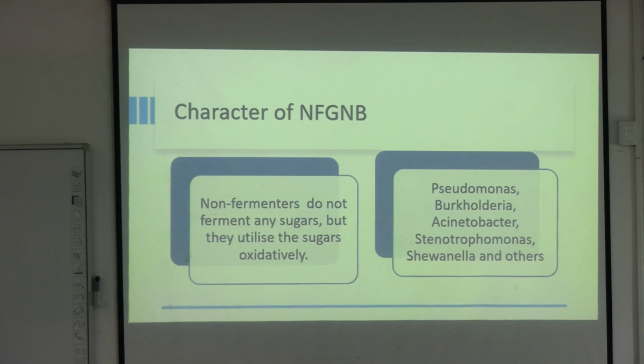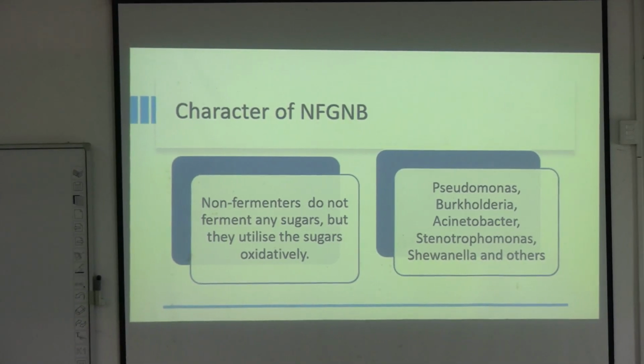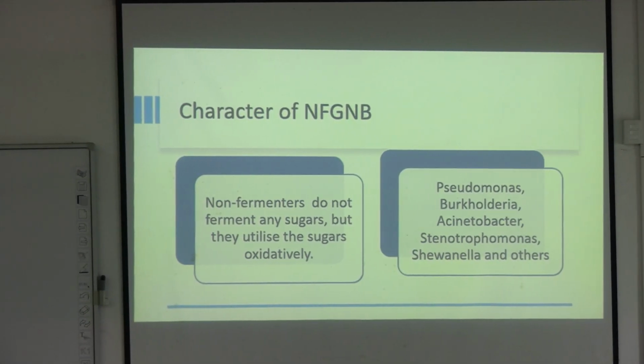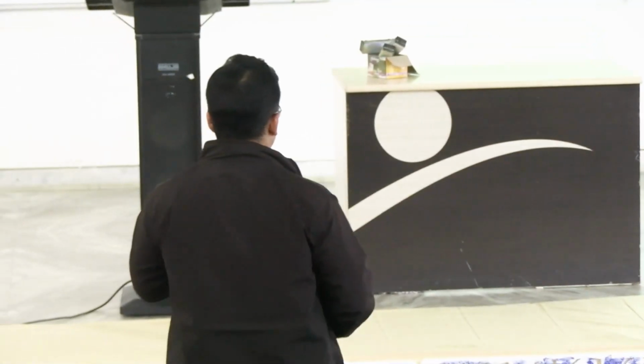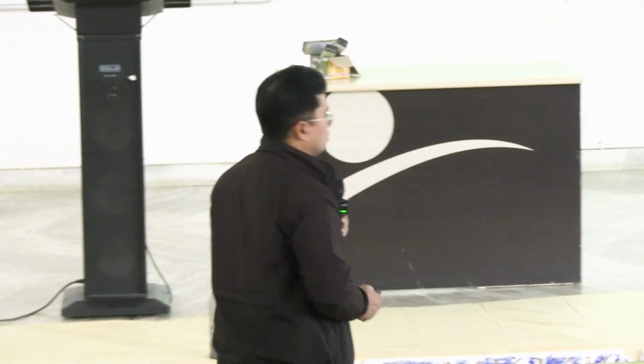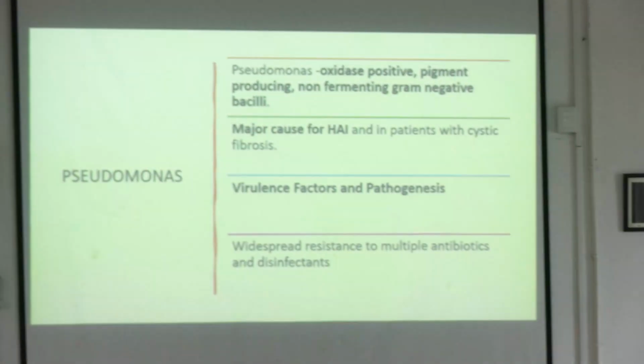Obligate মানে they cannot survive without that thing, আর facultative মানে they can survive without that thing, correct. So the most important bacteria in the NFGNB মানে non-fermenting Gram-negative bacilli are Pseudomonas, Burkholderia, Acinetobacter and Stenotrophomonas and Shewanella. Stenotrophomonas টা খুব একটা বেশি নেই বইতে, আর খুব একটা প্রশ্ন আসে না Stenotrophomonas নিয়ে।